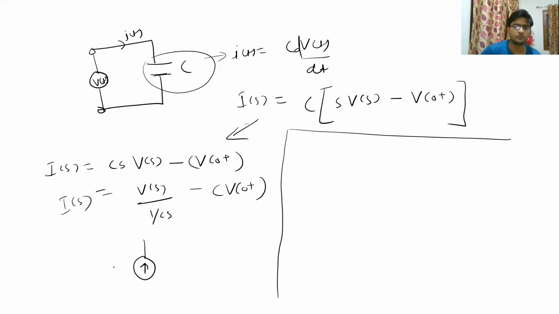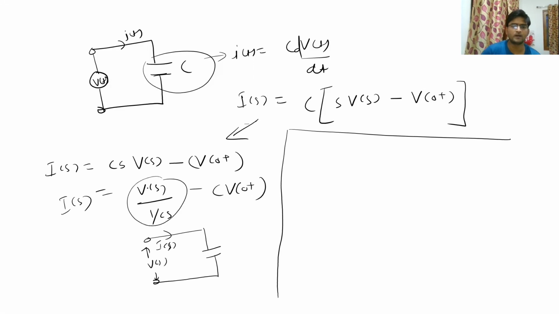There is a current source whose value is Is, and either you can represent a current source or you can just show the current in the branch like this, Is, and then there is a capacitor across which the voltage is Vs using this part, and also if this current is going in this direction, then here you have to take a current in the opposite direction because of this negative sign here,